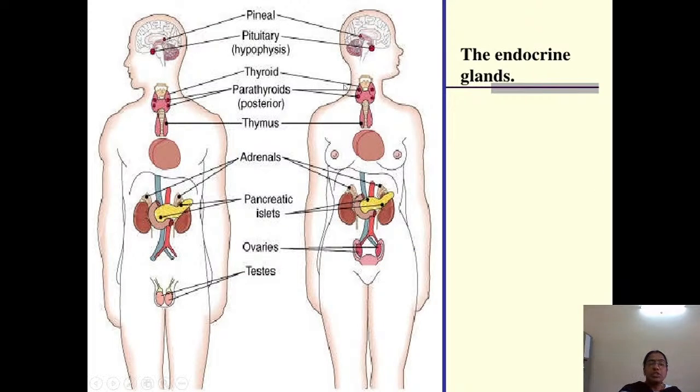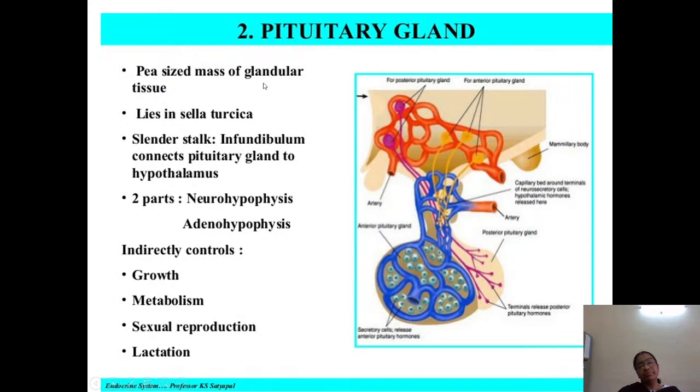Here you can see the pituitary gland, which is present in your brain in the sella turcica. Then the thyroid gland along with the parathyroid, the suprarenals above the kidney, the pancreas, ovaries and testes. These are all the endocrine glands present in our body. Now let's see each endocrine gland in detail, up to your extent. First, coming to the pituitary gland.